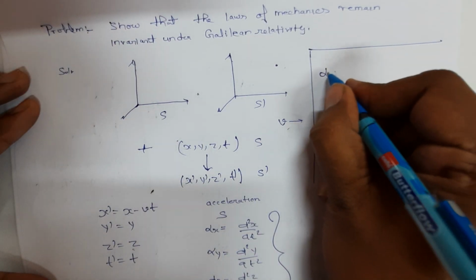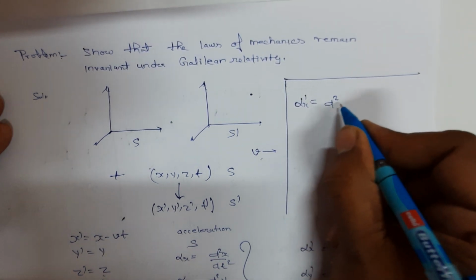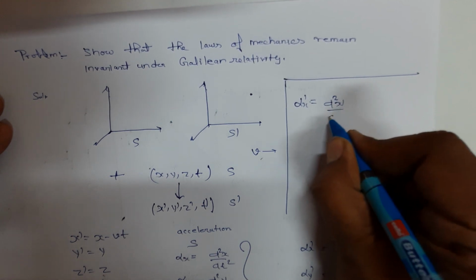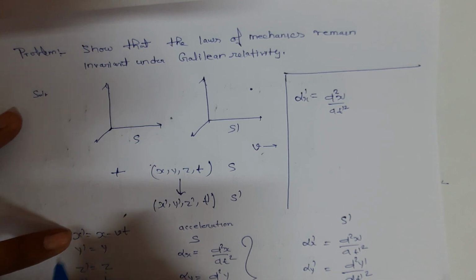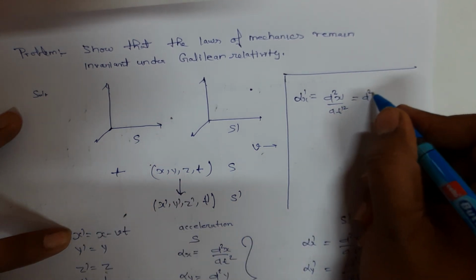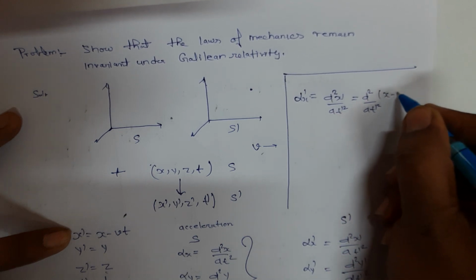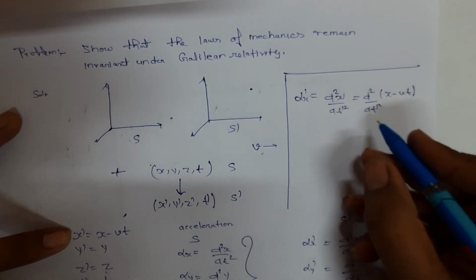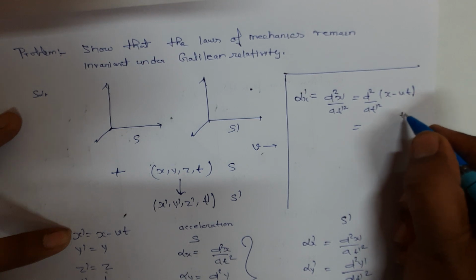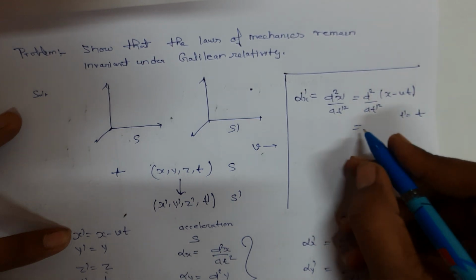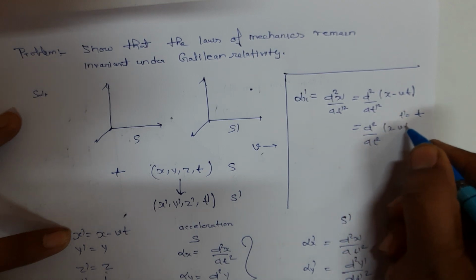Now alpha x dash can be written as d2x dash by dt dash square. We can substitute x dash using the Galilean transformation equation, so x dash is equal to x minus vt, and since t dash is equal to t, we can write d2 by dt square of x minus vt.